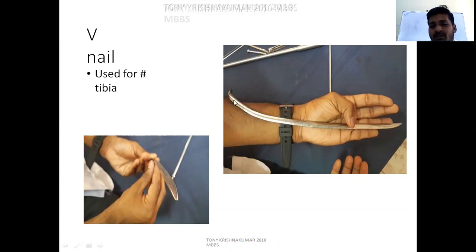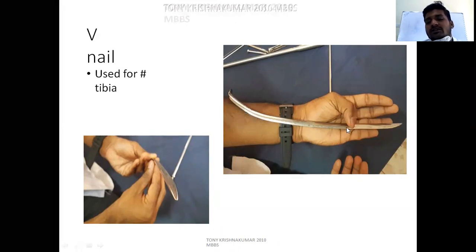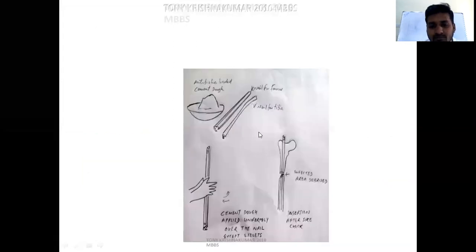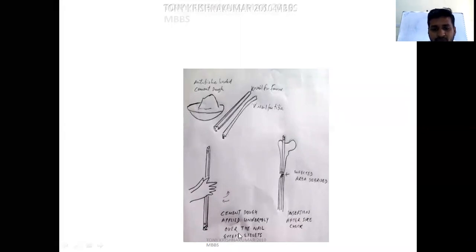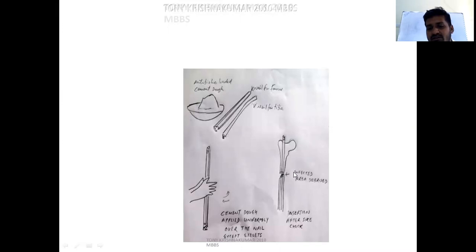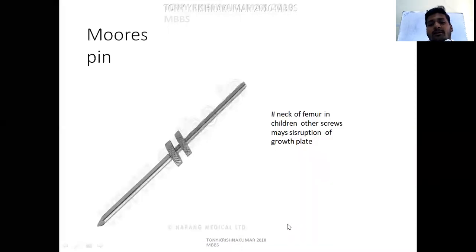For local leaching of the antibiotic, we will keep the antibiotic bone cement in this gutter and we will insert this nail for infected non-union fracture tibia cases. See, this is the antibiotic cement, and we will keep it in the K nail or V nail. K nail for femur and V nail for tibia. Then the infected area is debrided and fixed with the antibiotic coated nail.